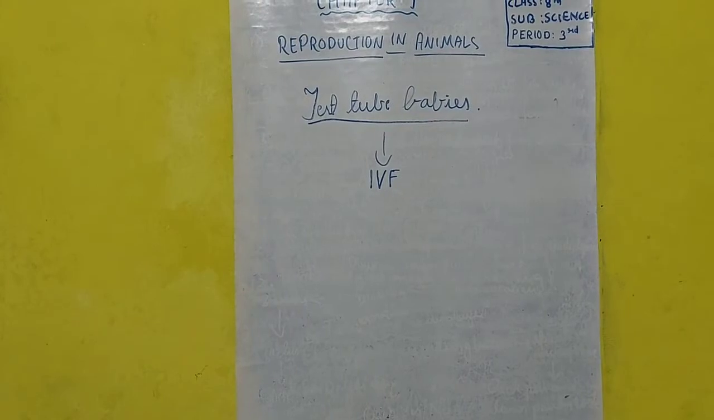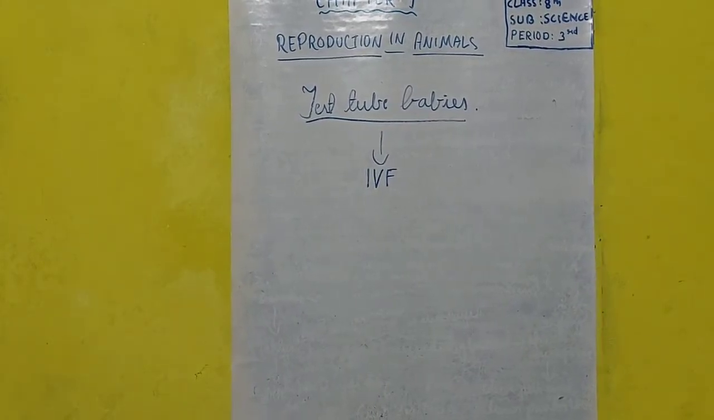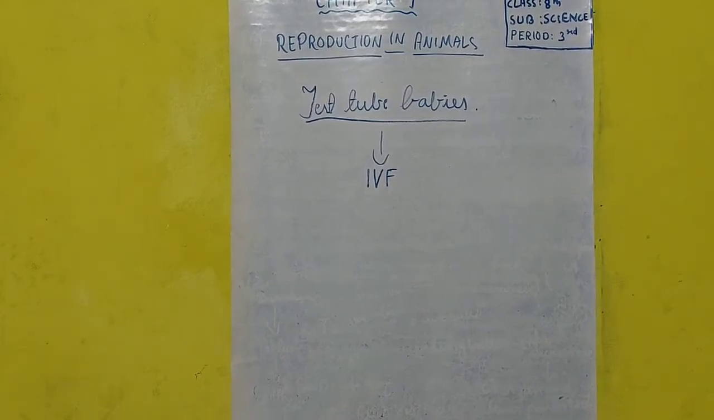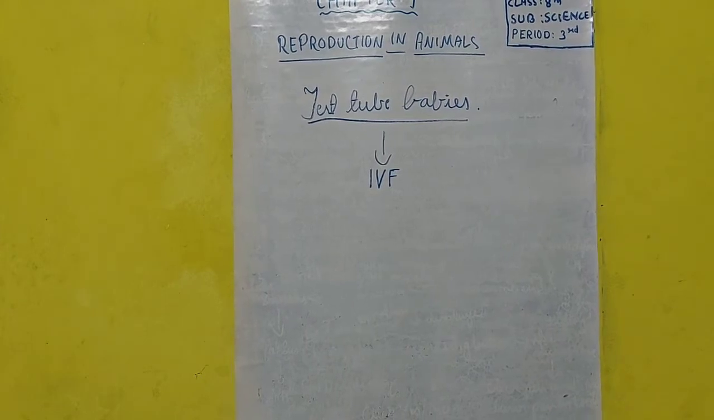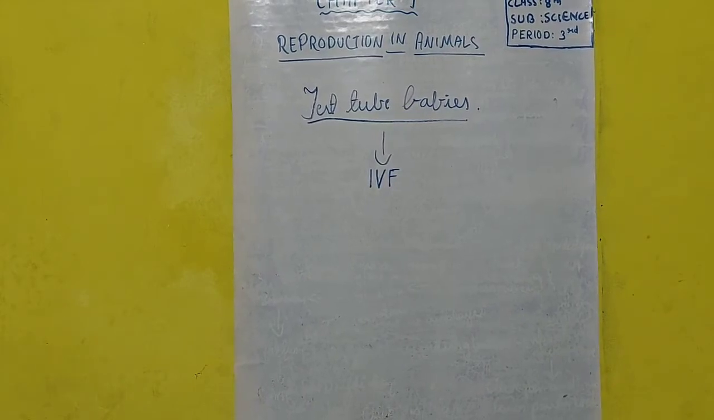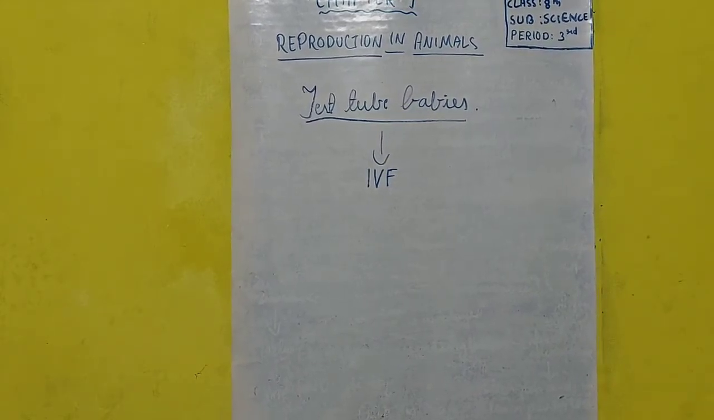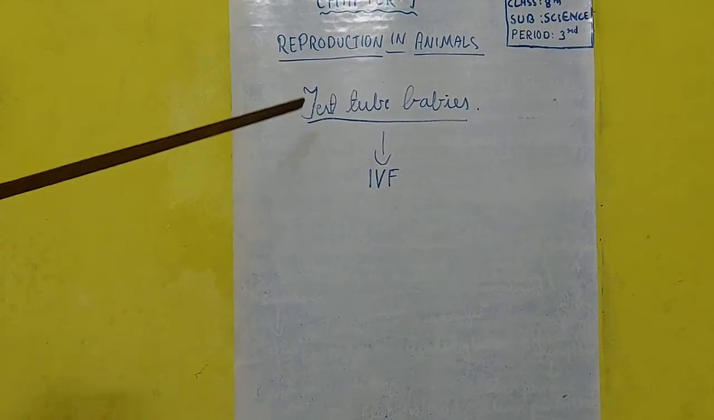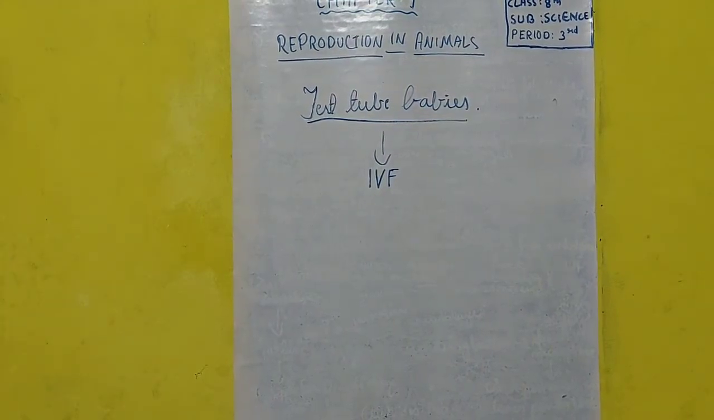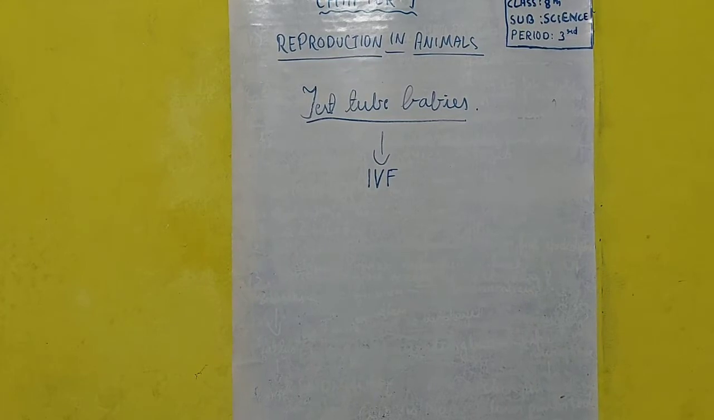Now, in abnormal cases where a female is not able to conceive, not able to get pregnant, an alternative has been found, and that alternative is test tube babies. Many of us think that, going by the name, the baby will be grown in a test tube. But that is not correct.